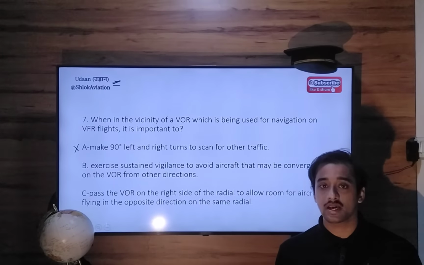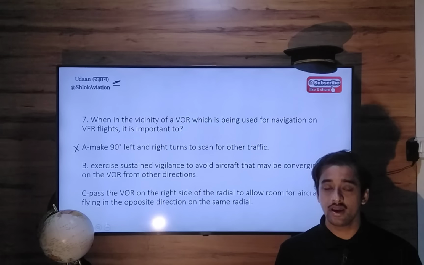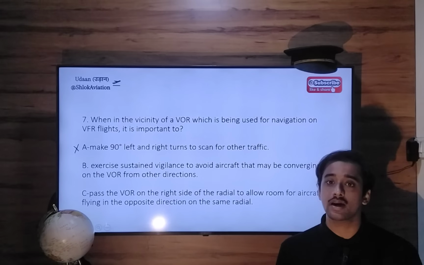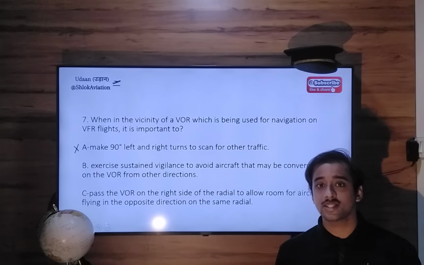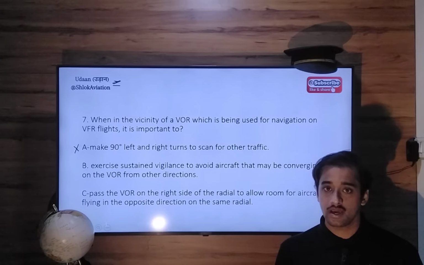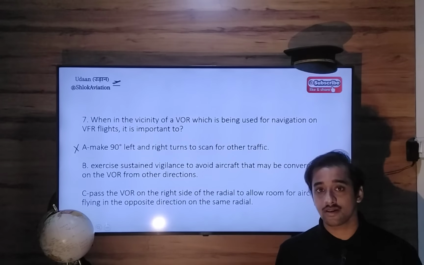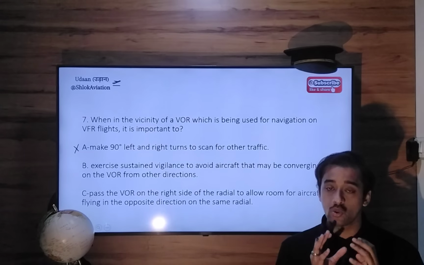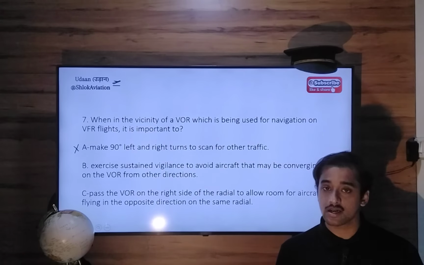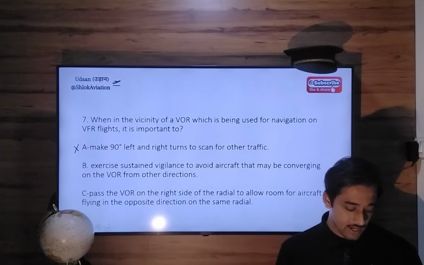Also, if you're flying a Victor airway or any VOR airway, you cannot deviate from your track, from the radial. A 90-degree change in heading is a big change. You may deviate from your radial, so that is also not acceptable. You have to follow the route that you are flying very strictly. So 90-degree left and right turns are not recommended.